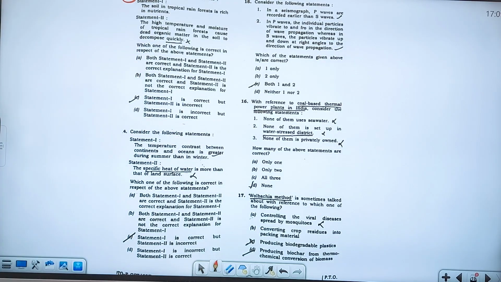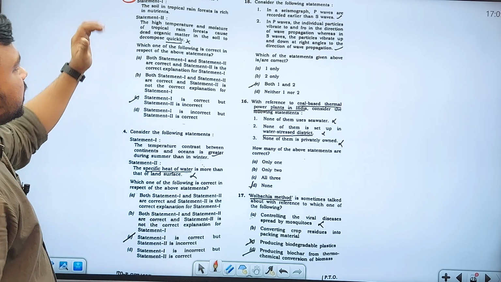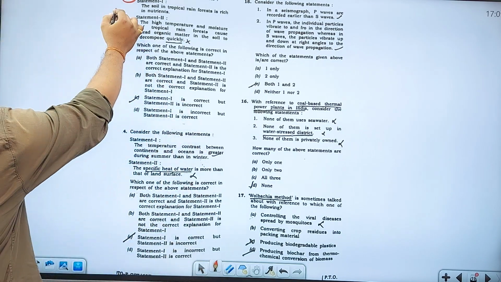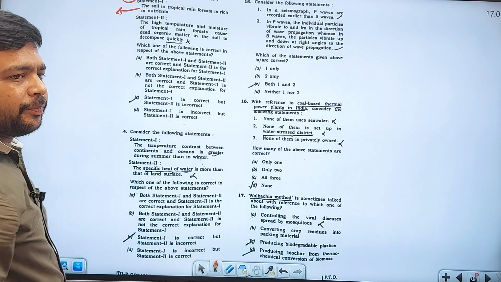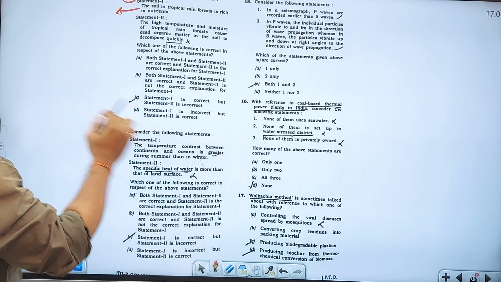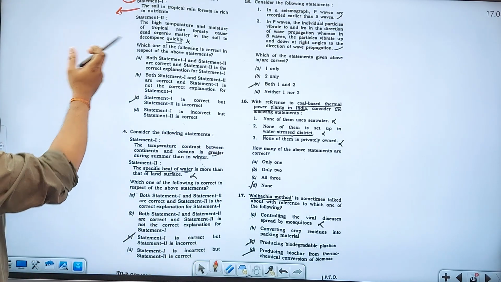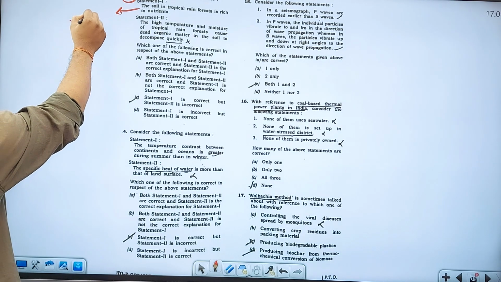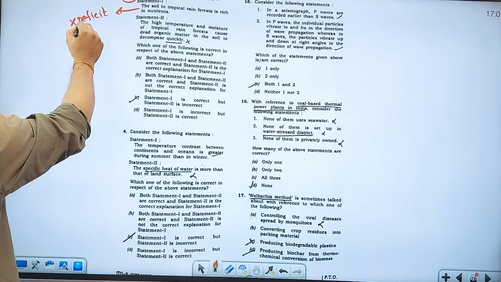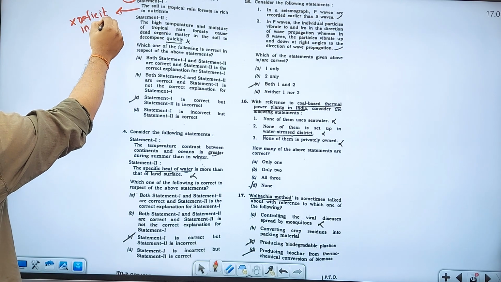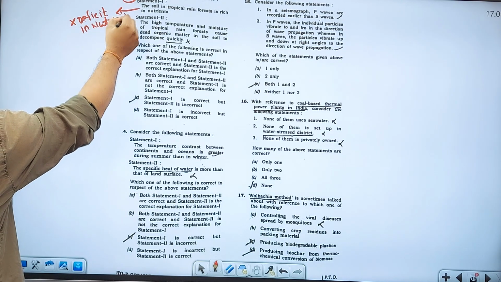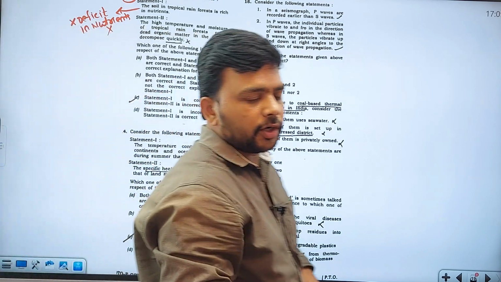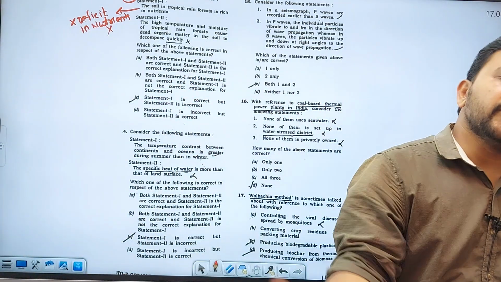Consider the following statements. Statement 1: The soil in tropical rainforest is rich in nutrients. You will read this in many books, Kuller book, Periyar book, different materials. But the soil in the tropical rainforest is not rich in nutrients, rather it is deficit in nutrients. Why is it deficit in nutrients? There is a reason. Because in the tropical rainforest, the majority of the year they experience heavy rainfall. So when they experience heavy rainfall, whatever the top nutrients are there, they will get washed away.